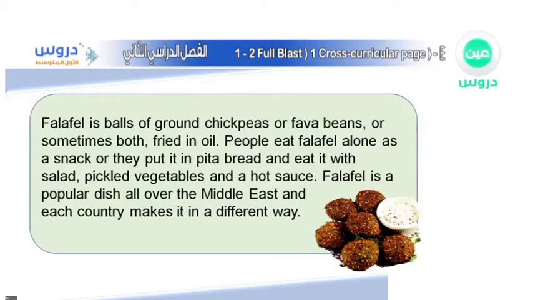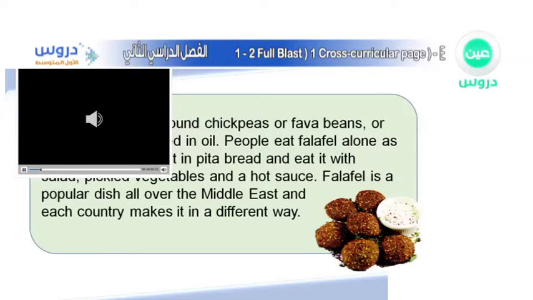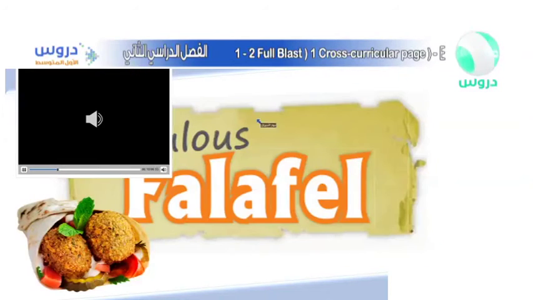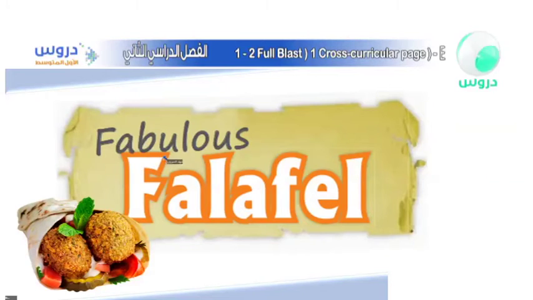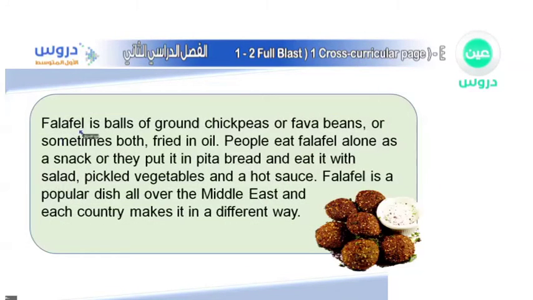1. Cross-curricular page. Listen, read, and write T for true or F for false. Fabulous falafel. Falafel is balls of ground chickpeas or fava beans, or sometimes both, fried in oil.